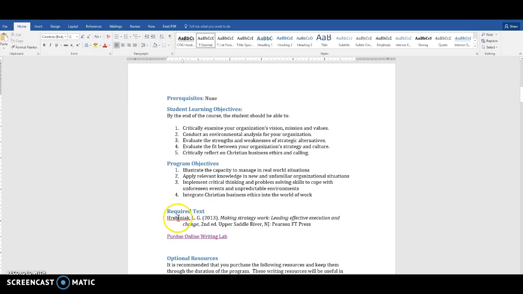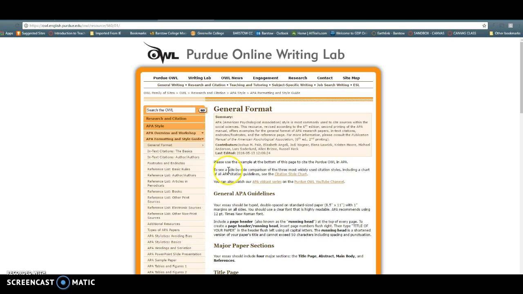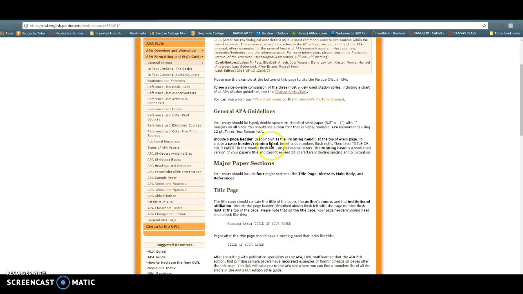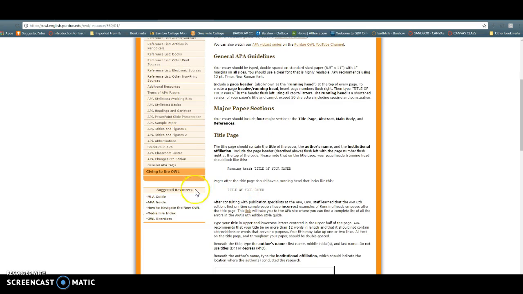Your required text is Making Strategy Work: Leading Effective Execution and Change. Here's a link to the Purdue OWL, the Purdue Online Writing Lab. Great information, great resource for using APA style. You're expected to write using APA. The link will take you here: general formatting, major sections of the paper.